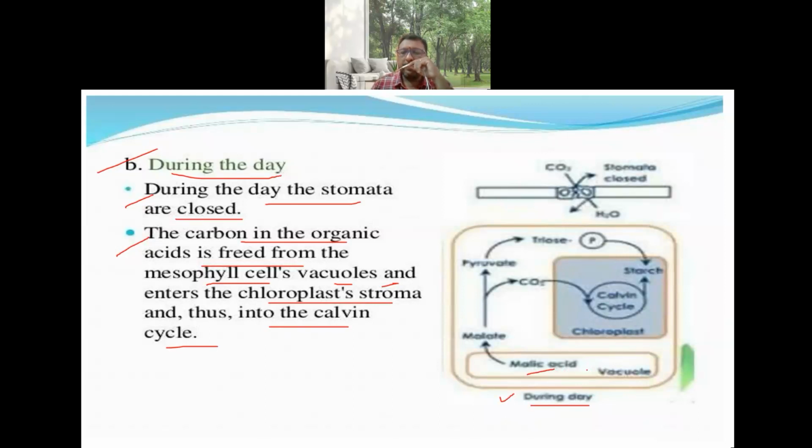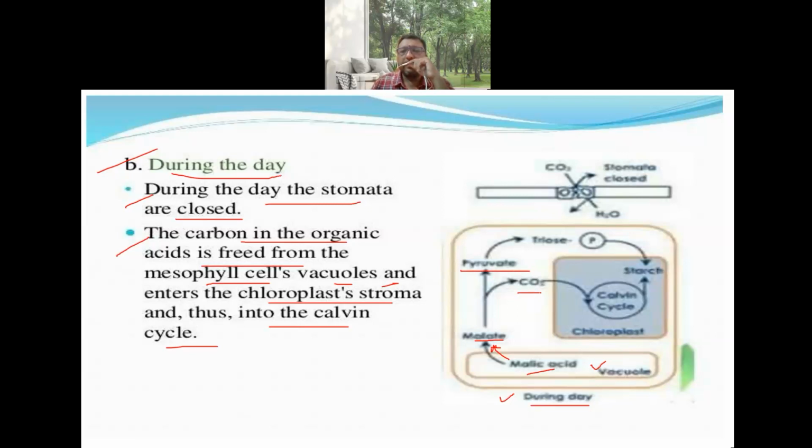So this malic acid, which is present in the vacuole, is released as malate from the vacuoles, and the malic acid is further broken down into pyruvic acid and carbon dioxide.